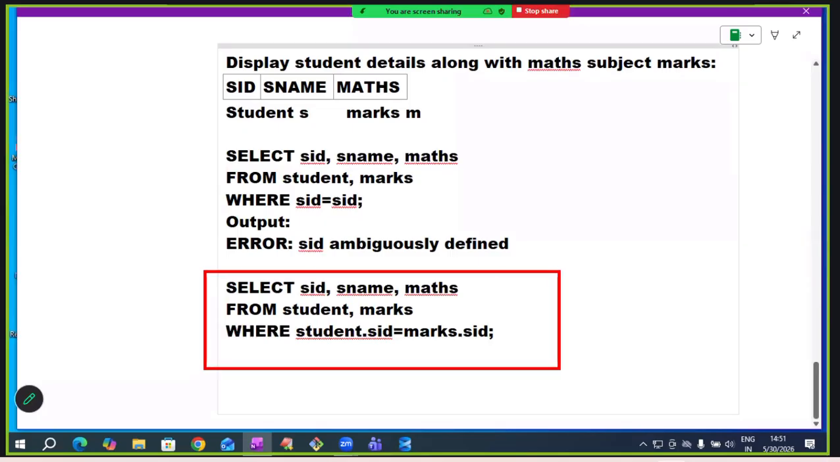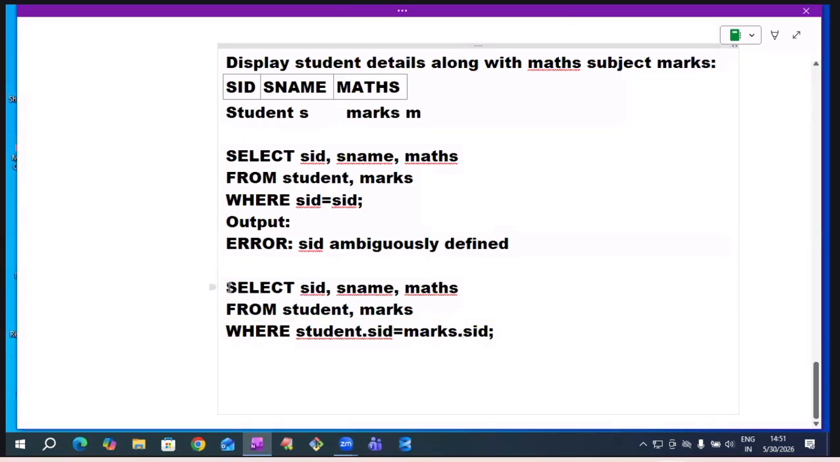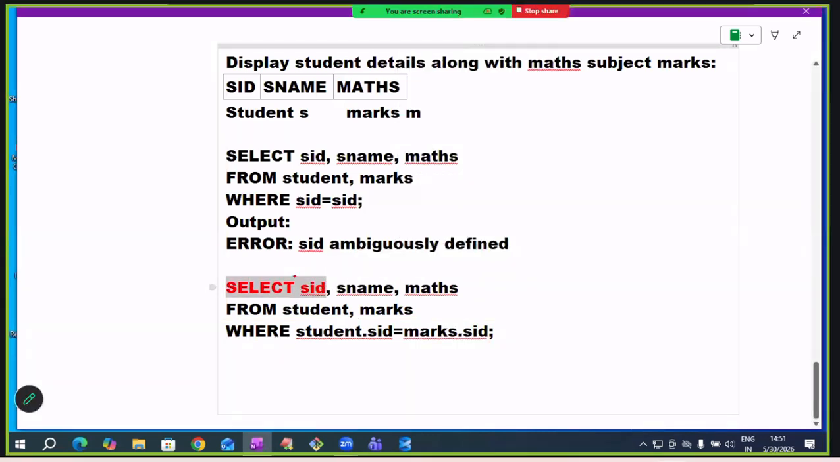Now, does this query work, sir? No. Now the problem is not in the where; the problem is in the select. Which SID are you retrieving? Student table SID or marks table SID? Again, it is getting confused.